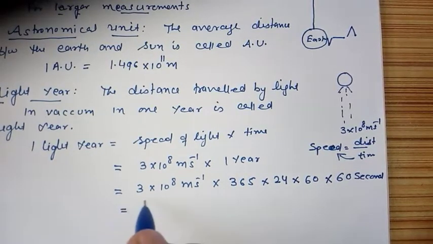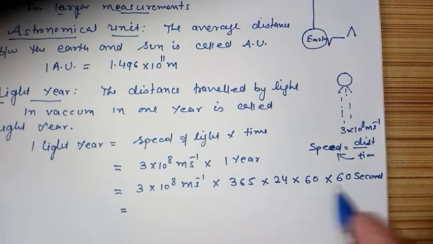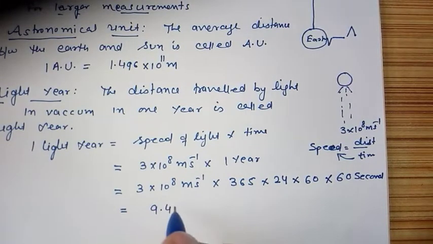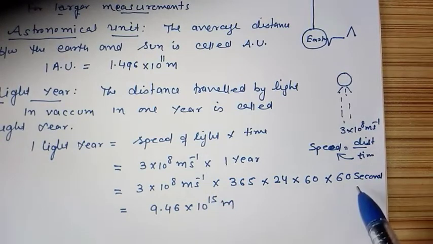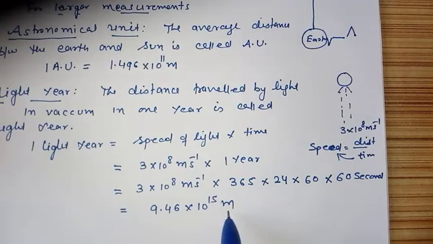Now if you calculate this whole value, we will get 9.46 × 10¹⁵ meter per second into second. The second will cancel out and you will be left with only meter. So 1 light year is 9.46 × 10¹⁵ meter. That means light travels this much distance in one year, 9.46 × 10¹⁵ meter.